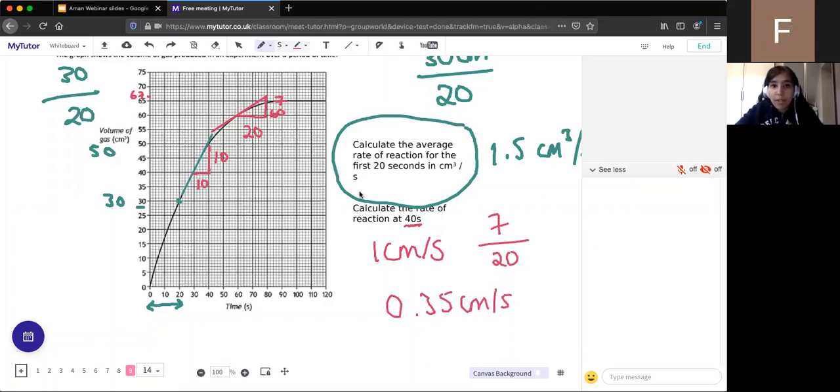Excellent. To everyone that gave me answers, really well done. Someone's asking, is this like doing a tangent in maths? Yes, it is. So it's exactly like doing a tangent. And that's why it's a higher tier question, because you're involving maths things as well. Really well done, everyone. Okay, let's do another question.